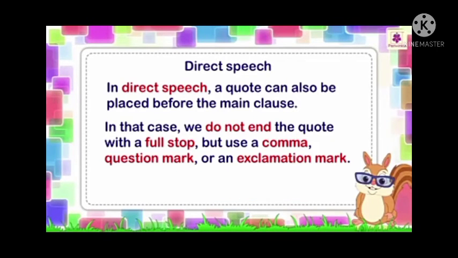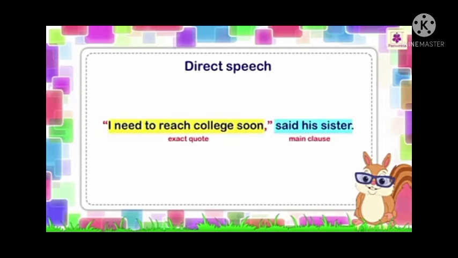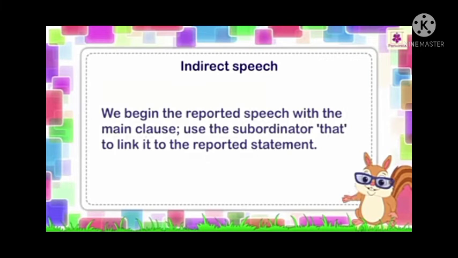In direct speech, a quote can also be placed before the main clause. In that case, we do not end the quote with a full stop but use a comma, question mark or an exclamation mark. See the example: "I need to reach college soon," said his sister. Here "I need to reach college soon" is the exact quote and "said his sister" is the main clause.